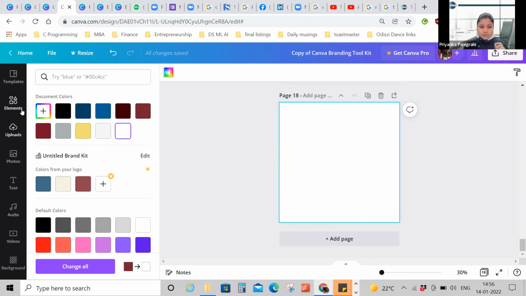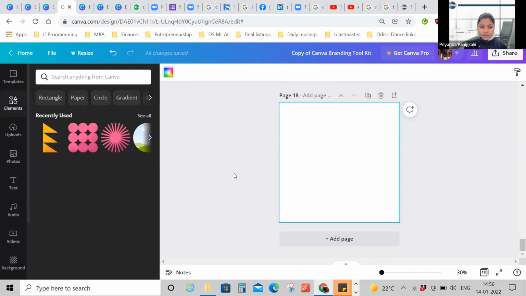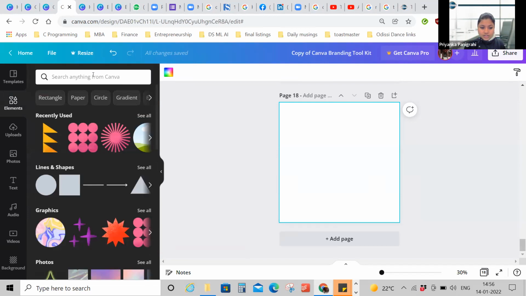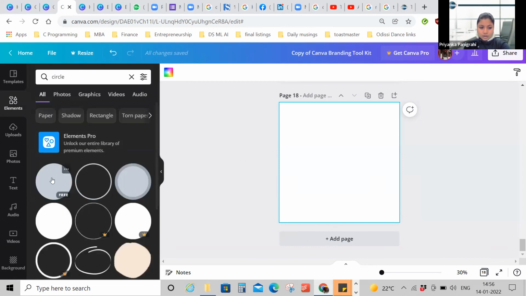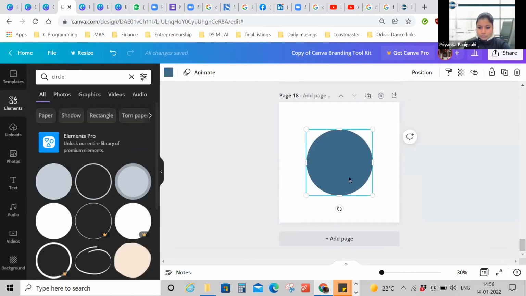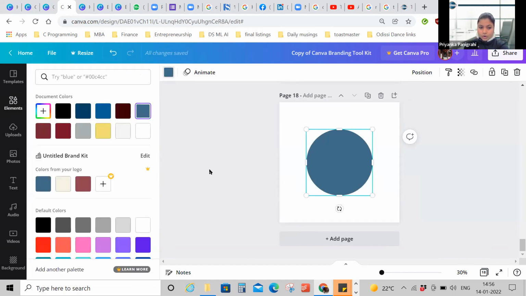So for shapes, you'll go to elements. Any pre-made shape or any frame that you require, you'll go to elements. And you can search. If you want a circle, you can always search a circle, and you can put it over here. Now, this is not a brand guideline color. So once you've searched your blue color, it'll appear in the document colors, and you can apply it by selecting it.